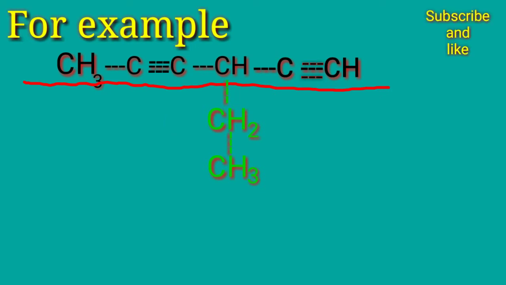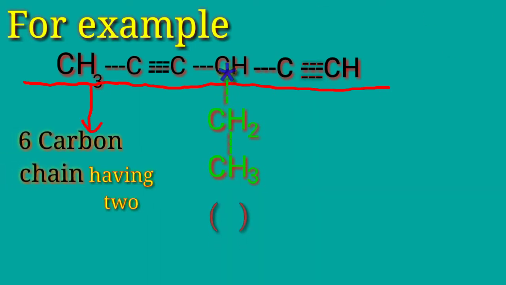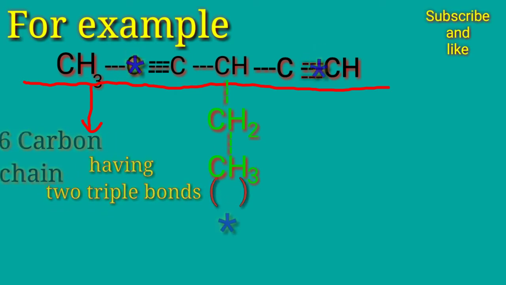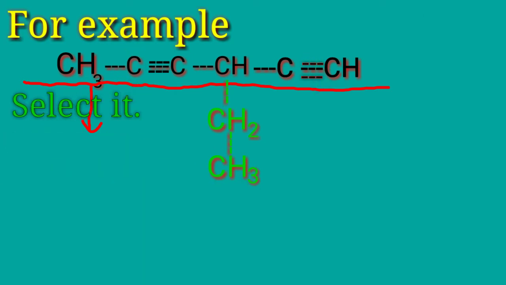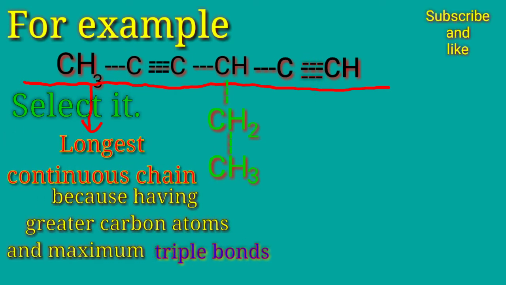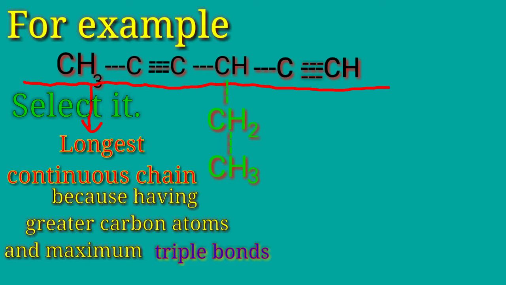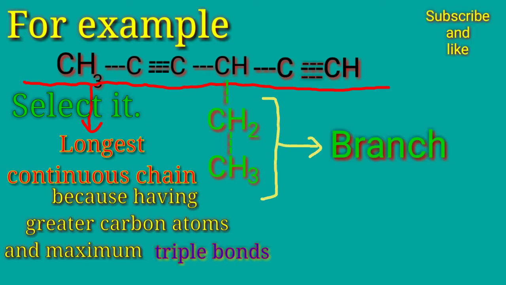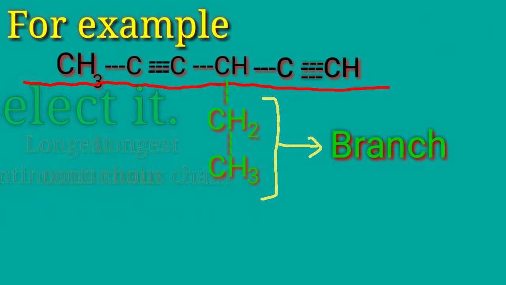And this other chain, you see that also it contains 6 carbon atoms, but it has two triple bonds. So we have to select it because it is the longest continuous chain. It has greater number of carbon atoms. Also, it has greater number of triple bonds. And this green colored is the branch or ethyl group.